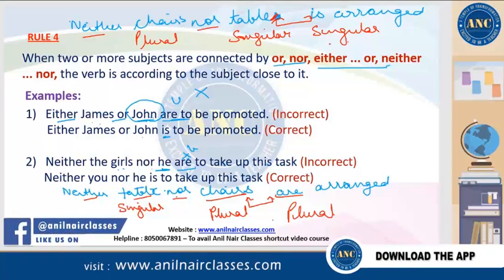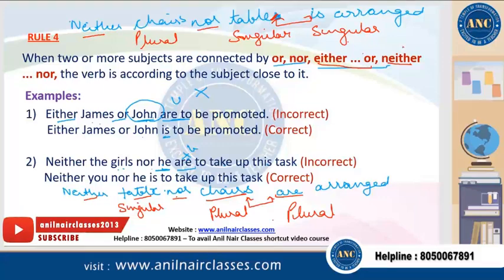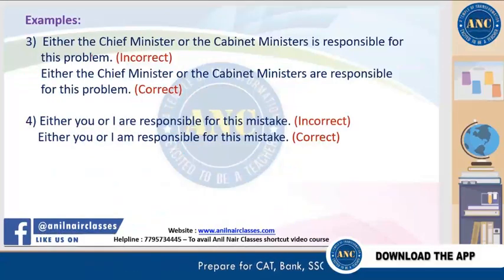So when the subjects are joined with either or, neither nor, they are pairs, right? Either and or, both will come in the same sentence. Neither and nor, both will come in the same sentence. Clear? Next slide.